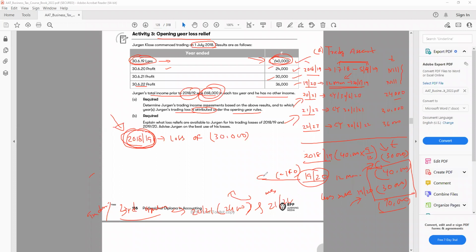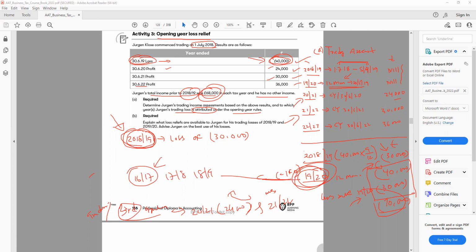So if you go back 3 years for 19-20, it will be 16-17, 17-18, and 18-19. But before it was from 15, because we go back from the previous 3 years. So if it is the loss of 19-20, we go back 3 years, and that will be 16-17, 17-18, and 18-19. We have to make sure we use the first one, FIFO basis, all the losses of 10,000 have to be used here first. And the third option will be carried forward, the same way from the same trade. So the story is the same. There's nothing new, because all the losses have 3 options to offset.